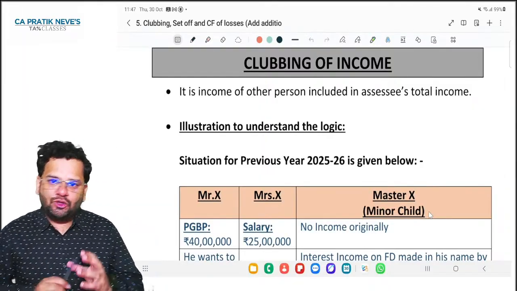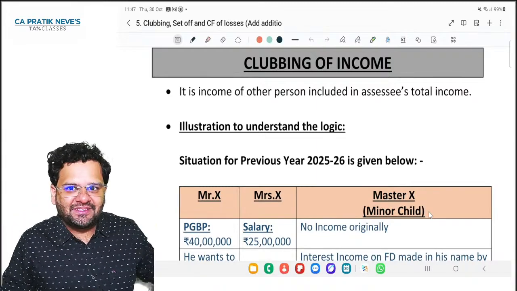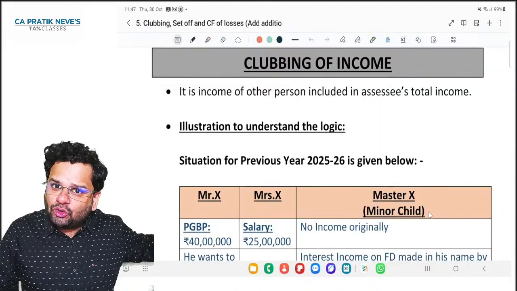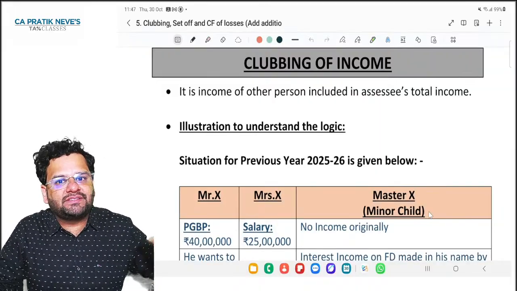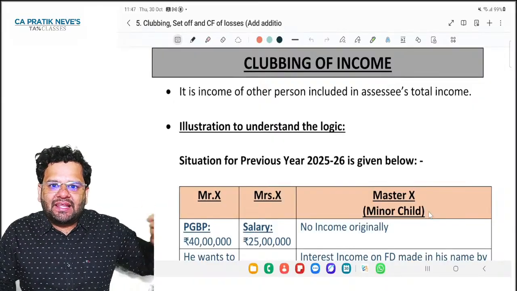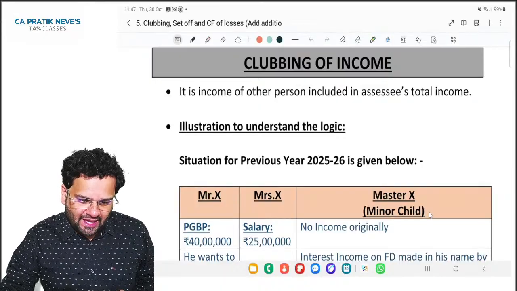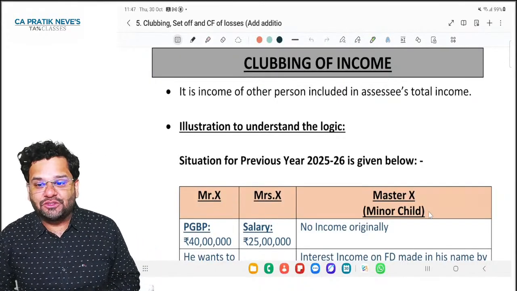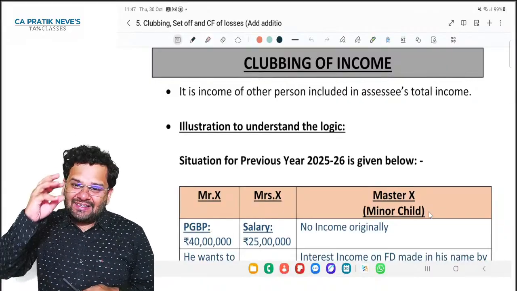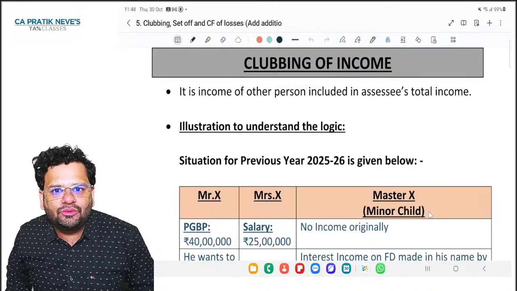Let me tell you one thing. Suppose HP loss is 2 lakhs and salary income is 10 lakh and you are out of 115BAC. Then friends, your GTI will be 10 lakh minus 2 lakh, that is 8 lakh. Do you all agree with me? That's why I am saying that only blindly adding 5 heads of income does not give you GTI.